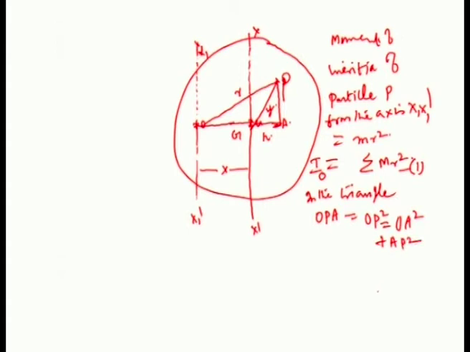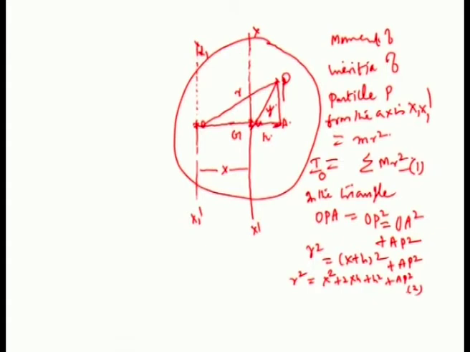You know very well OP squared is equal to r squared, that is equal to OA squared, which is x plus h, whole squared, because OG is equal to x and GA is equal to h, plus AP squared. Now expand this: r squared is equal to x squared plus 2xh plus h squared plus AP squared. This is equation 2.